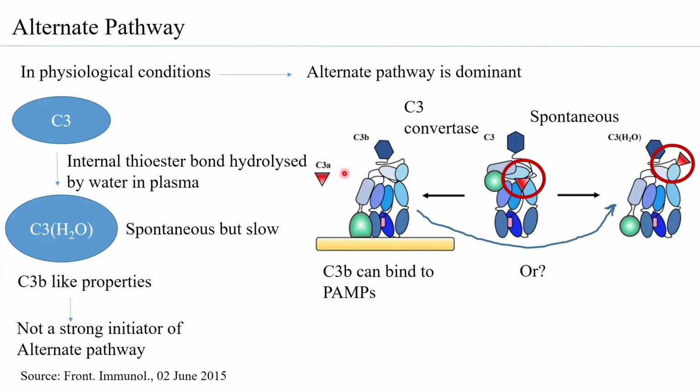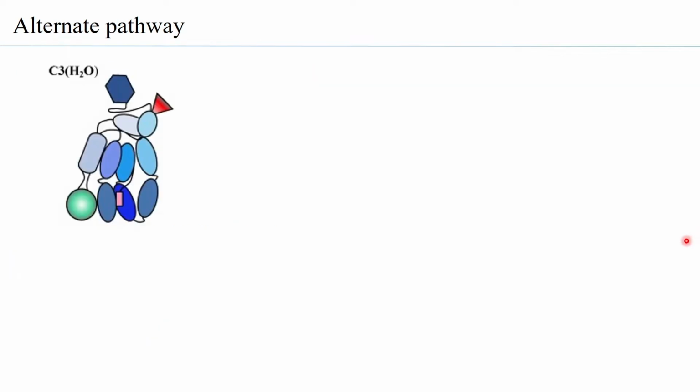Well, one of the speculations is that C3b also probably binds to a nucleophile like H2O and goes into the C3bH2O form. Now, this spontaneous conversion of C3 into the C3H2O is also called the tick over theory. One reason for calling it tick over is that, for example, from this position it has suddenly gone to this position, and that conformational change is what is called the tick over theory.